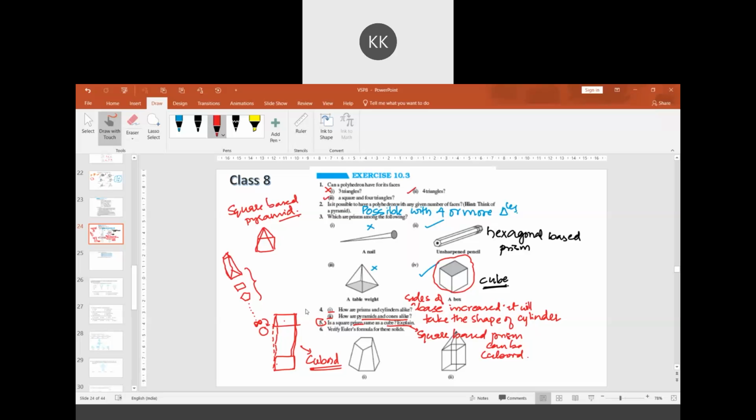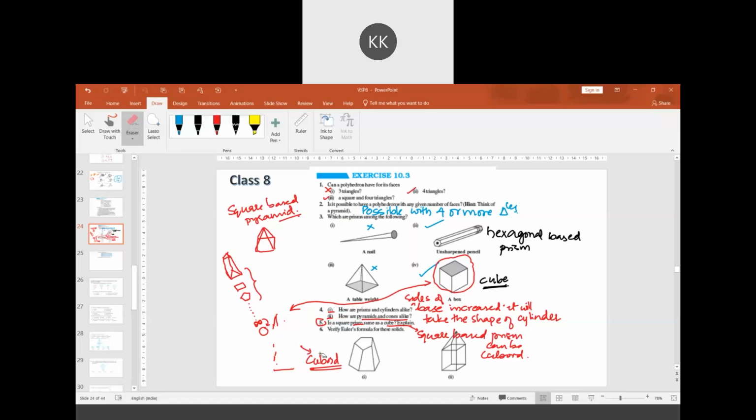Sir, sometimes it may be a cube, and sometimes it may not be. It may not be a cube always. These two are not the same. A square-based prism may not be a cube. So the answer is: it may not be a cube always. Got it? Yes, sir.